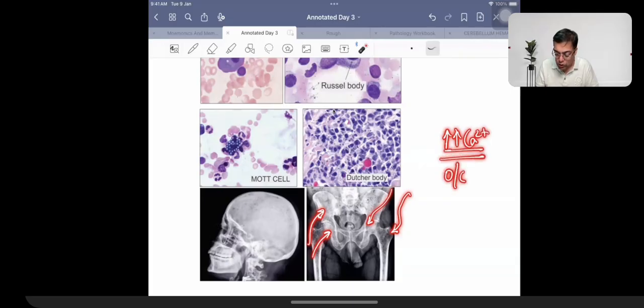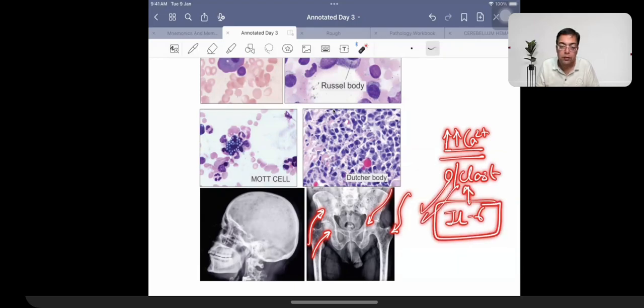Why hypercalcemia? Because of osteoclasts. Why osteoclasts? Because of interleukin 6. We discussed that on the very first day. Right? So this is what is going to be seen as a feature of a patient having multiple myeloma.